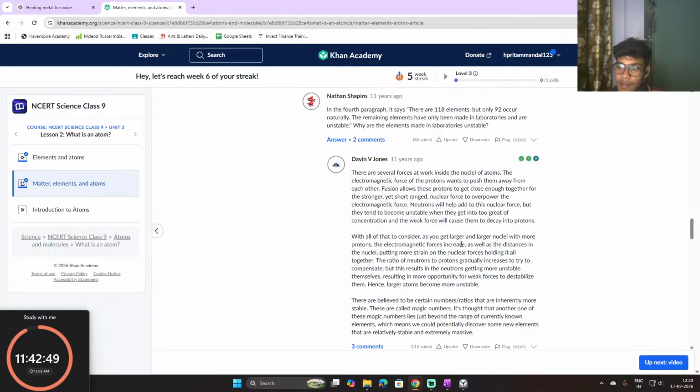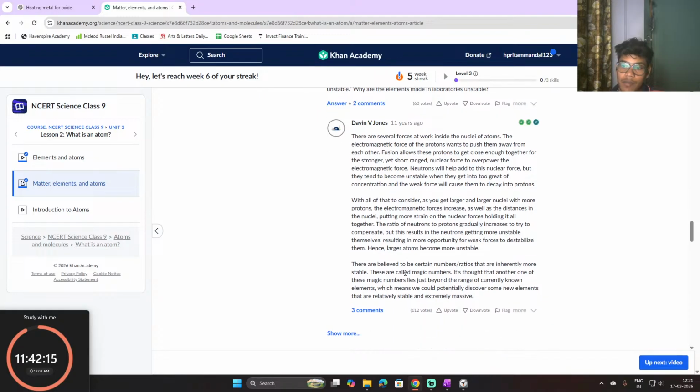As you get larger and larger nuclei with more protons, the electromagnetic force increases, as does the distance across the nucleus, putting more strain on the nuclear force holding it all together. The ratio of neutrons to protons gradually increases to try to compensate, but this results in the neutrons getting more unstable themselves, resulting in more opportunity for weak forces to destabilize them. Hence, larger atoms become more unstable.